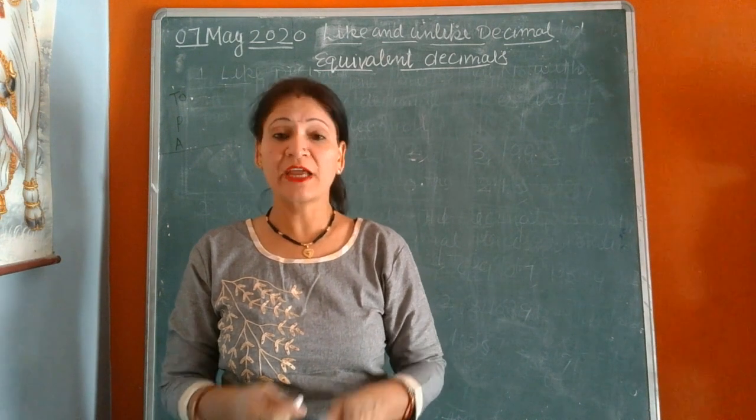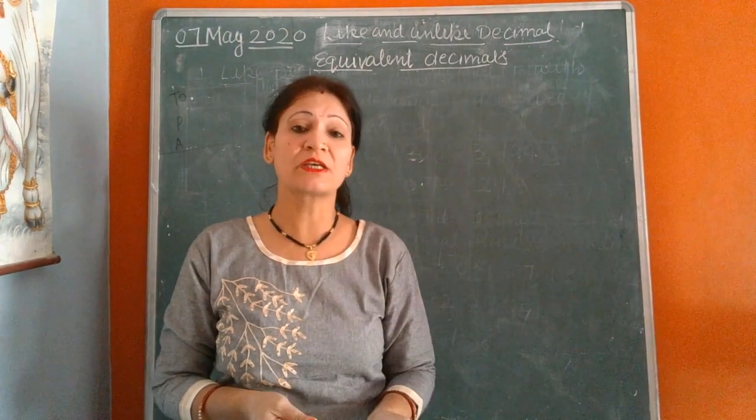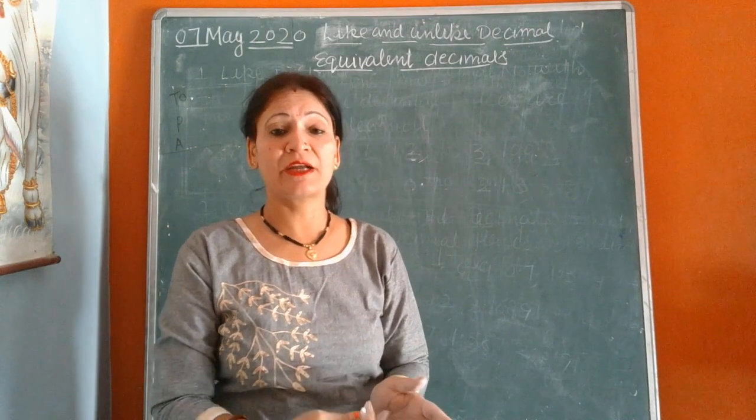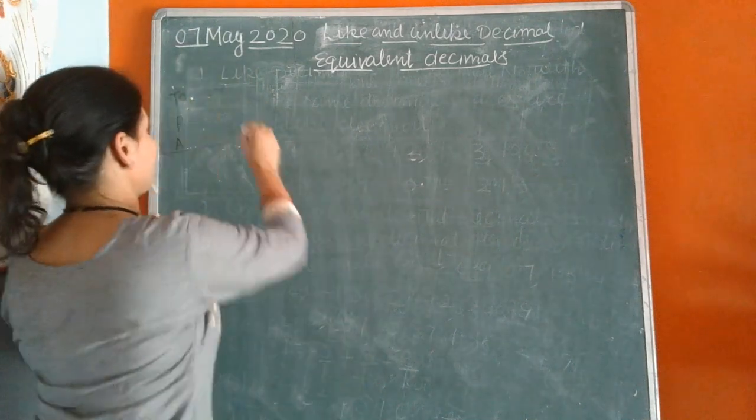Unlike decimals can be converted into like decimals by putting zeros on the right-hand side after the decimal. Right? Example: